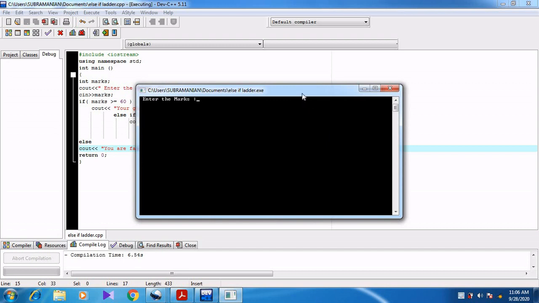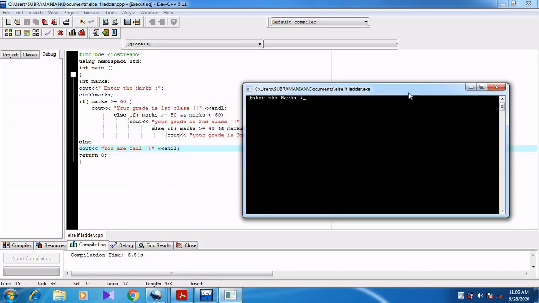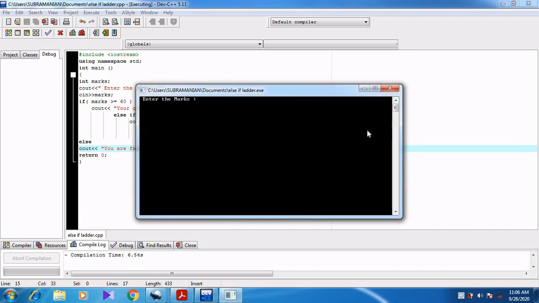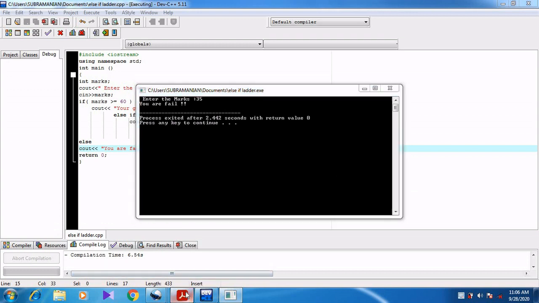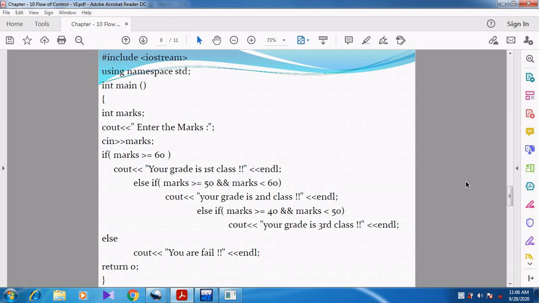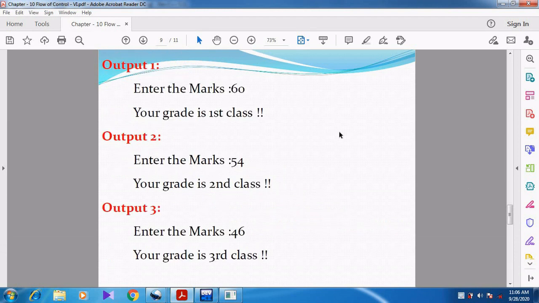Now you see, again I run the program. If I enter a mark below 50, that is 49, it automatically belongs to third class. If I enter some other value below 40, like 35, then automatically it shows you are fail. Can you understand, students? You can see the output. I am giving 60, so your grade is first class.